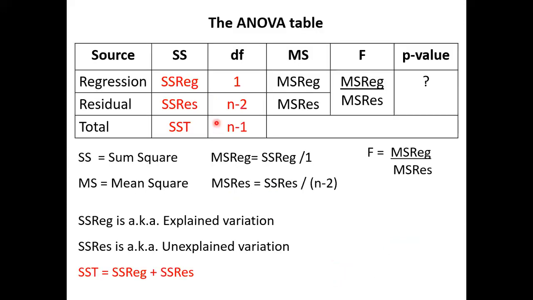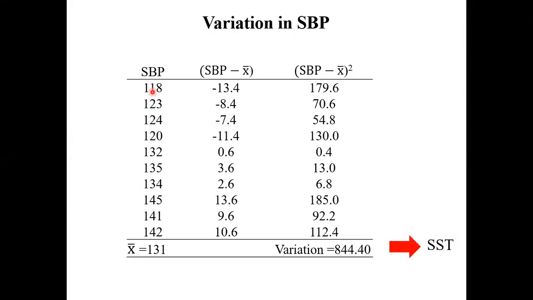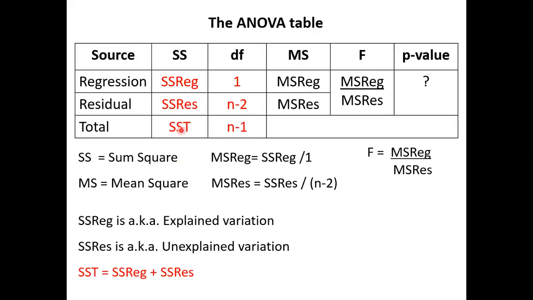So total variation, SST, in the dependent variable. Find the mean, subtract the mean from every measurement. We add this up, the answer will be 0. So square them and add it up. So that's your SST. So now you already know this value. Next, I'm going to go for this value. Because I know this, I can find this. If I know this and I know this, I can find this. That's the easy way out.